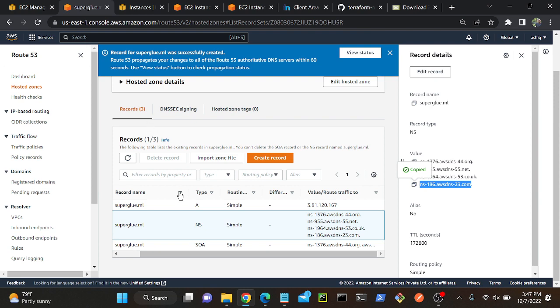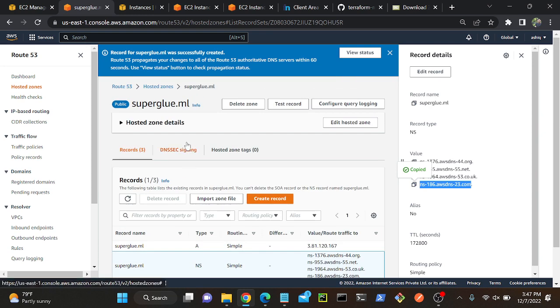This we have to use. Yes, superglue.ml. Can't be reached. Okay, wait 4 minutes. Okay, he's getting it, right? So now you can use this domain name, like superglue.tk or superglue.ml, whatever you can do.